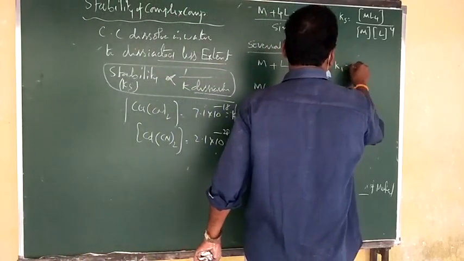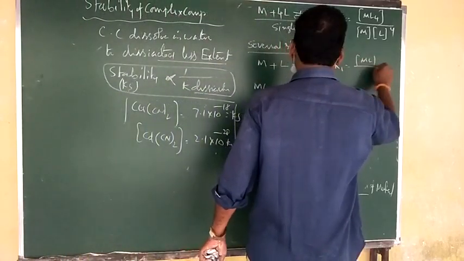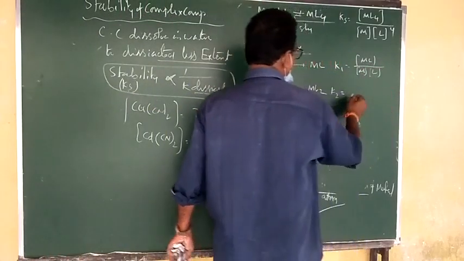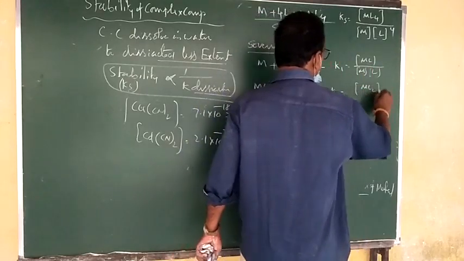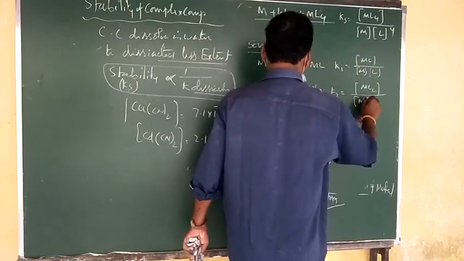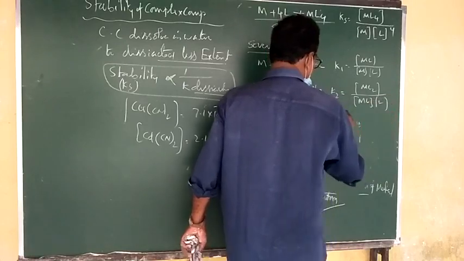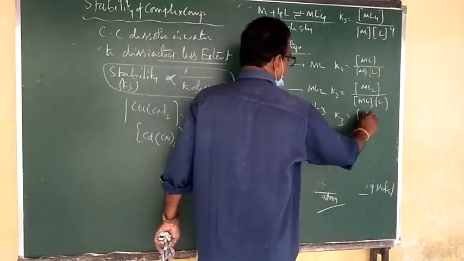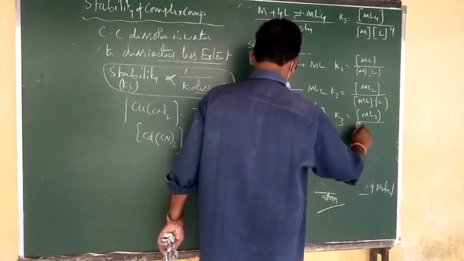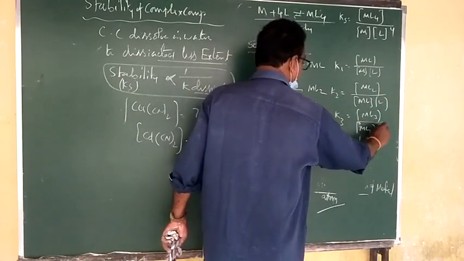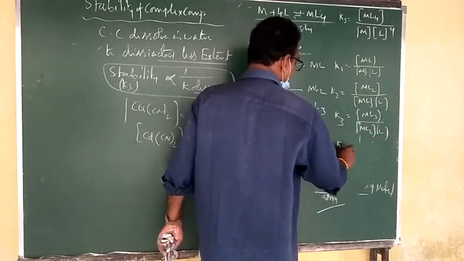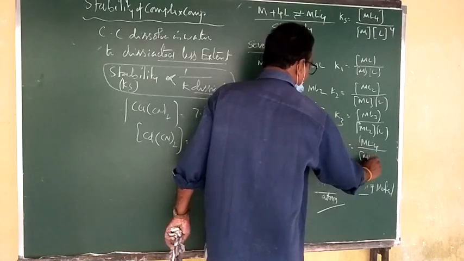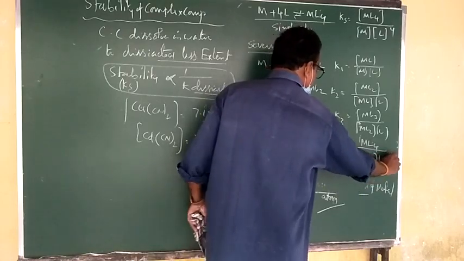Now I am writing here K1 is equal to [ML] divided by [M] into [L] concentration. K2 is equal to [ML2] divided by [ML] into [L]. K3 is equal to [ML3] divided by [ML2] into [L]. And the last one, K4 is equal to [ML4] divided by the concentration of [ML3] into [L]. This is called K4.